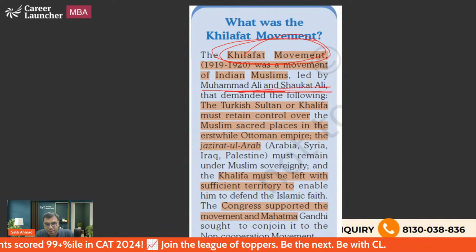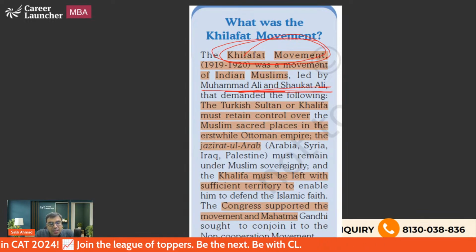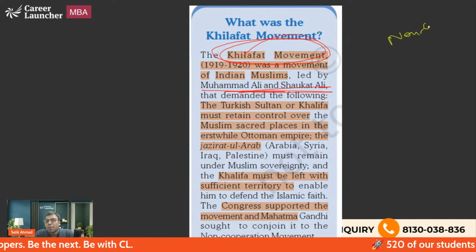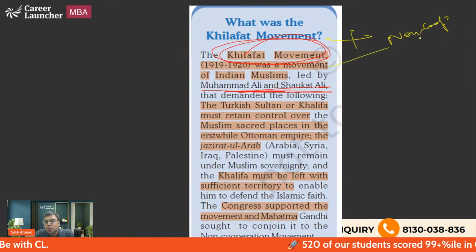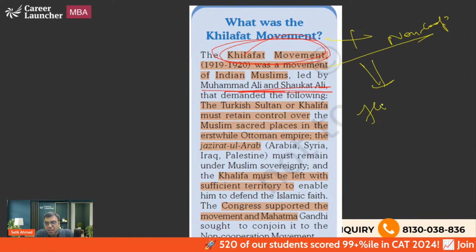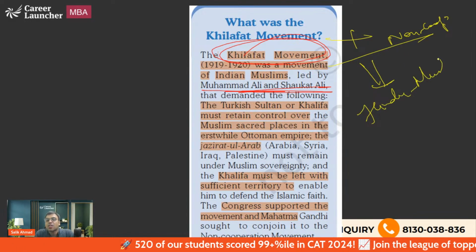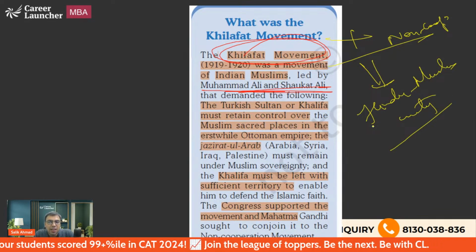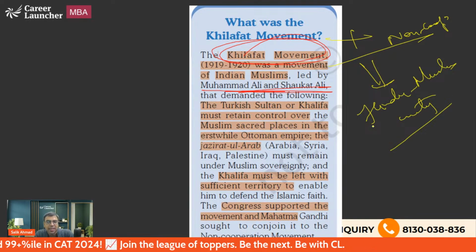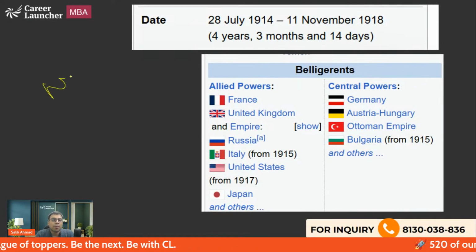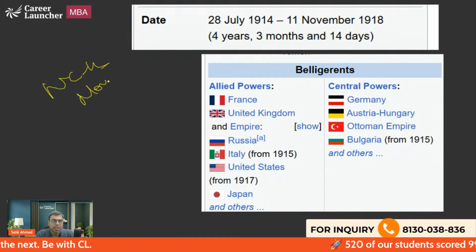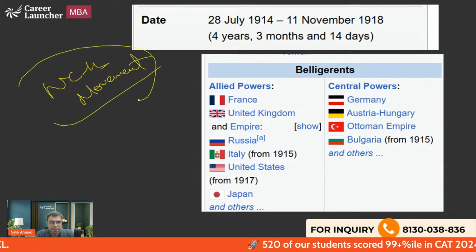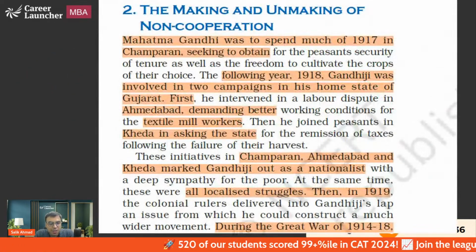Ali and Shaukat Ali. Now, Gandhiji realized that since Muslims are protesting for this and we are launching the non-cooperation movement, let us merge both. Why? It will lead to Hindu-Muslim unity. If we take up the cause of Muslims also, we will be united against the British. That is the idea. So it is also called the non-cooperation Khilafat movement. Sometimes I hope you must have studied it in school days. So that is what you should know.